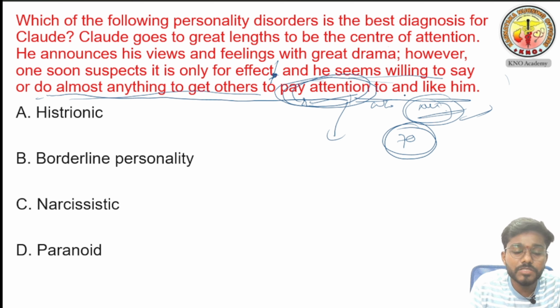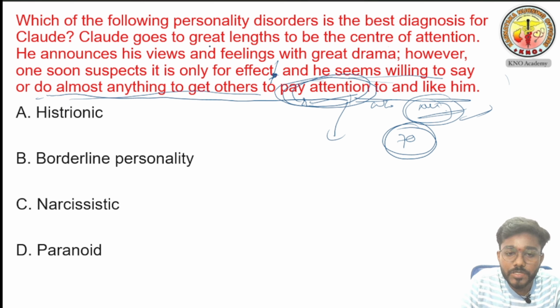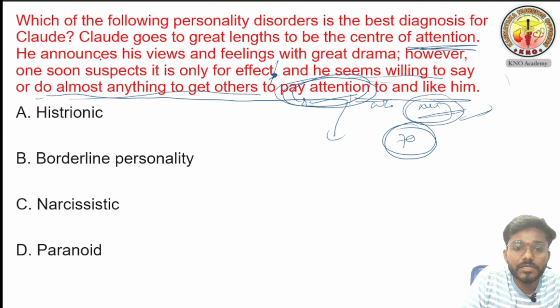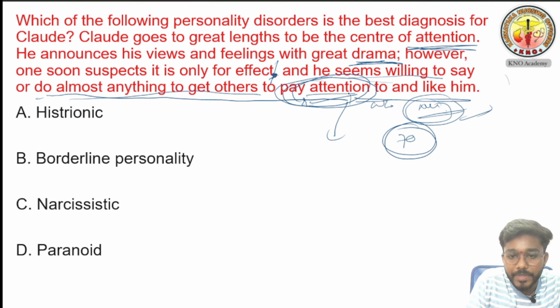Anyhow, in this question we will see the full question. Which of the following personality disorders is the best diagnosis for Claude? They are asking which personality disorder is suitable for Claude based on his characteristics. Claude goes to great lengths to be the center of attention. See, he always wants attention. He announces his views and feelings with great drama. He is excessively dramatic and emotional. However, one soon suspects it is only for effect, and he seems willing to say or do almost anything to get attention. Whatever he is doing, it is to draw attention towards him. That's why he is doing it.